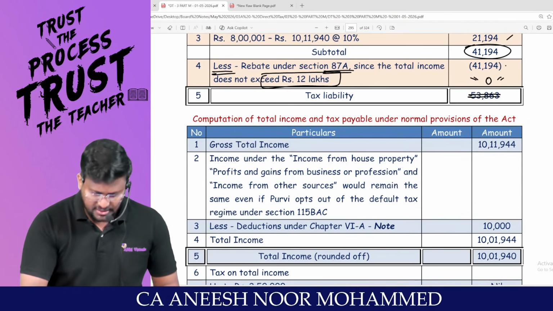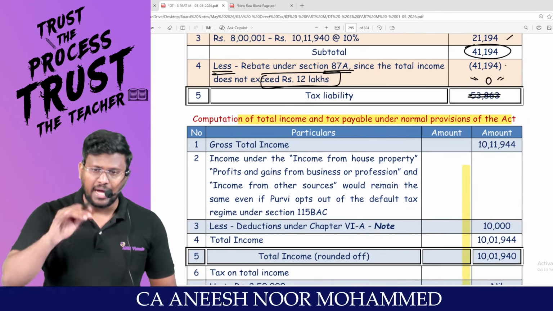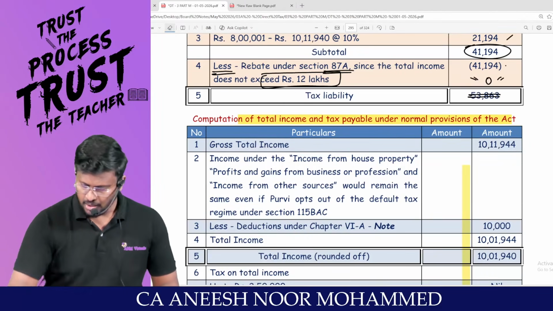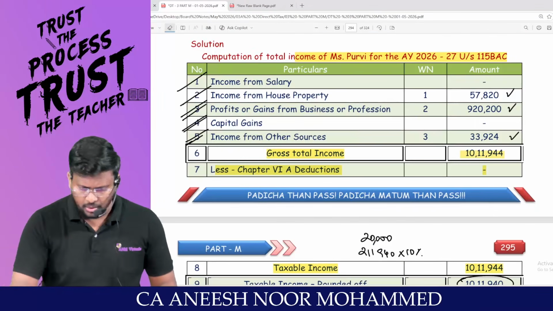Now, the same question I am doing ulta as per the optional tax regime. What is the gross total income you have got here?